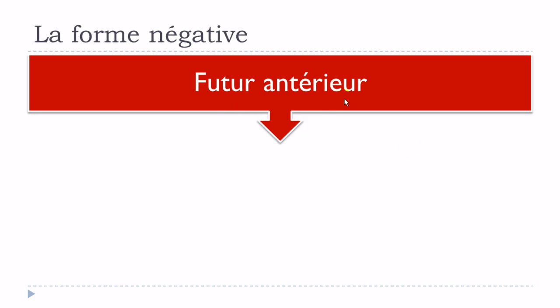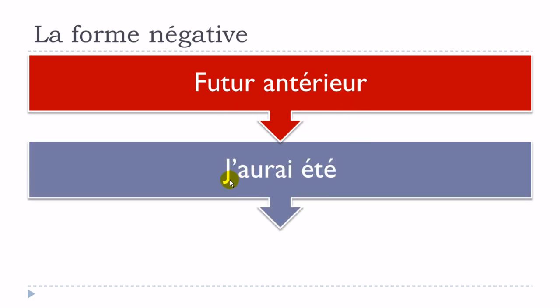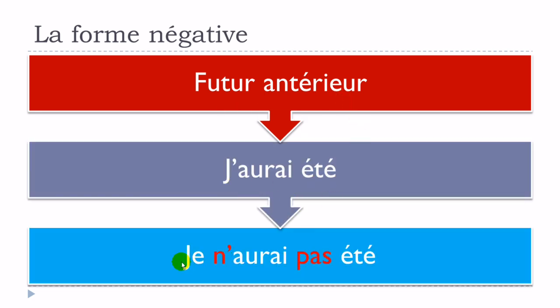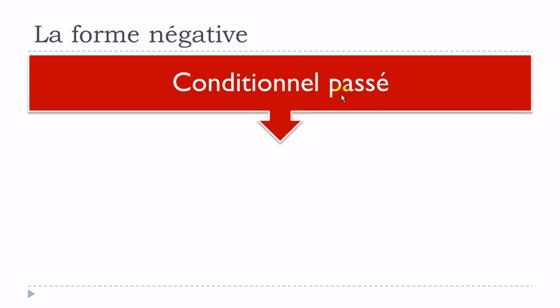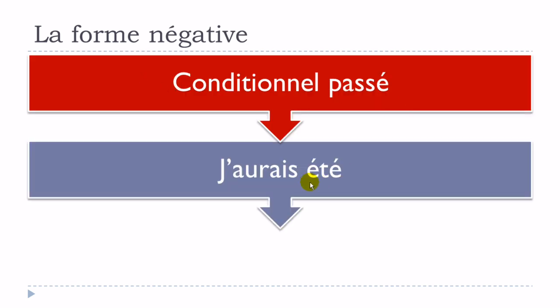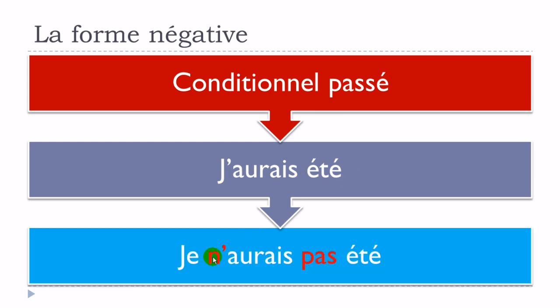Futur antérieur, well, it will be exactly the same thing. J'aurais été, je n'aurais pas été. Conditionnel passé, another compound tense, it will behave exactly the same way. J'aurais été, je n'aurais pas été.